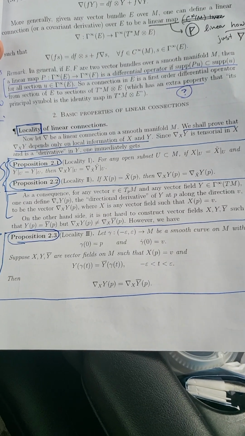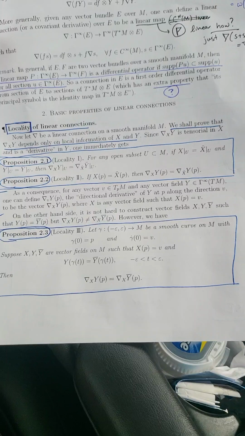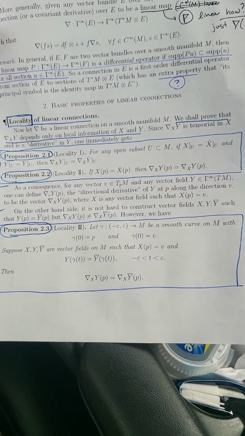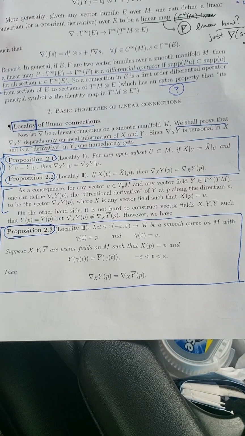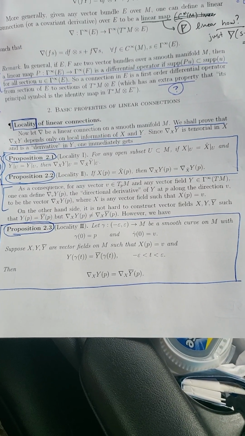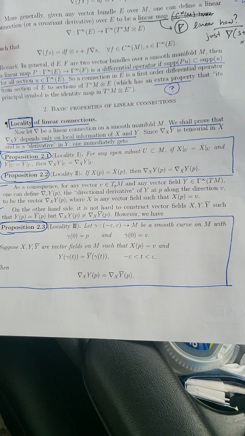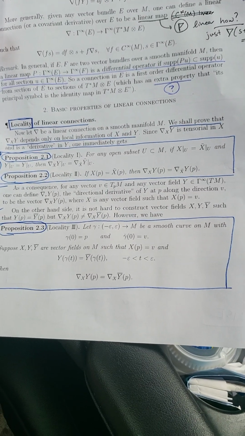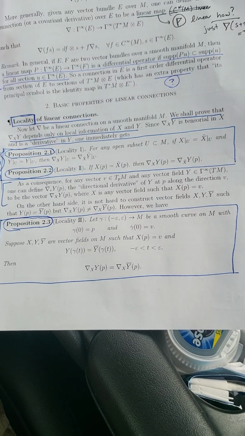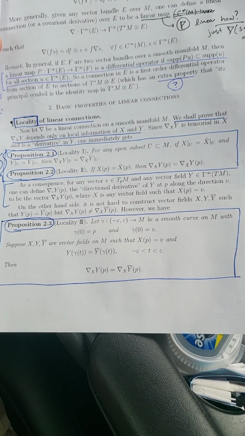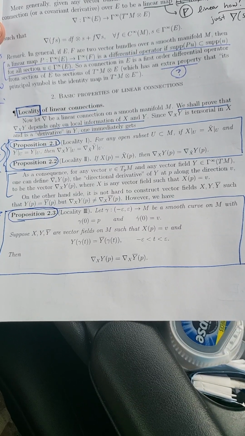Okay. Then we have the second locality principle, which is tensoriality in the first argument. So if two vector fields x and x tilde agree at a point P of the manifold, just at the point P of the manifold, then the covariant derivative of vector field y in the direction x at the point P must agree with the covariant derivative in the direction x tilde of the vector field y at the point P.